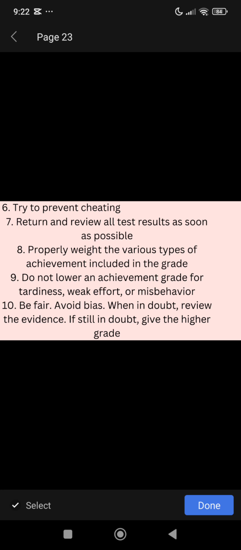Seventh, return and review all test results as soon as possible. Eighth, properly weight the various types of achievement included in the grade. Ninth, do not lower an achievement grade for tardiness, weak effort, or misbehavior. Tenth, be fair. Avoid bias. When in doubt, review the evidence. If still in doubt, give the higher grade.